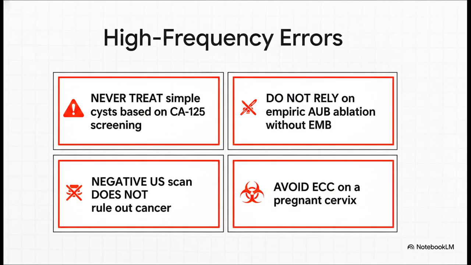Second, never treat anovulatory abnormal bleeding with an empiric ablation without doing a biopsy first to rule out hyperplasia. Third, do not rely purely on a negative ultrasound to reassure a postmenopausal woman with vaginal bleeding. In those patients, bleeding is cancer until proven otherwise with tissue sampling. And finally, as we just discussed, never ever execute an ECC on a pregnant cervix.